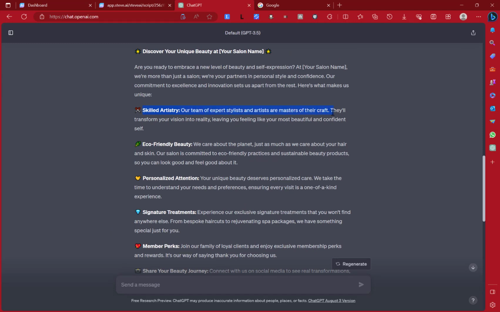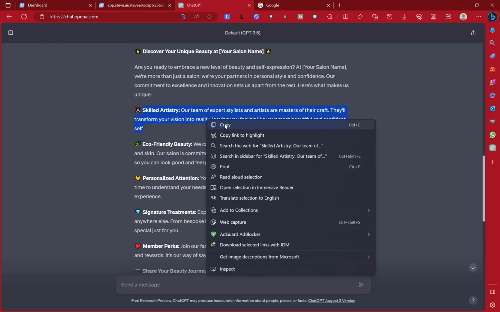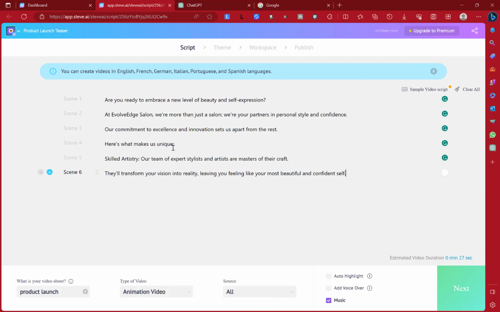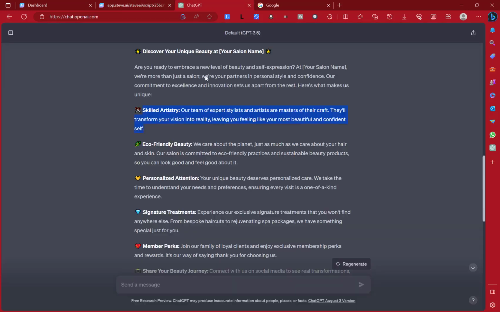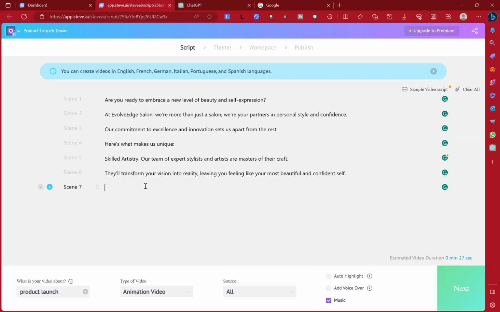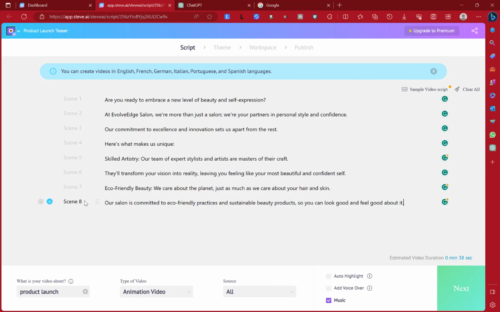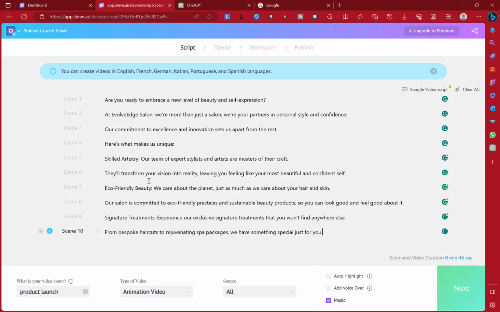So let's try this and see. Paste this and see how many scenes it will give us. So this will give us like how many scenes? 2 scenes. Now let's add another scene and then eco-friendly. So let's just choose like 3, right? 3. So let me add the signature treatment and then that's it, just to keep this video short. So this is it. You just have to provide this text, but we don't have an idea.